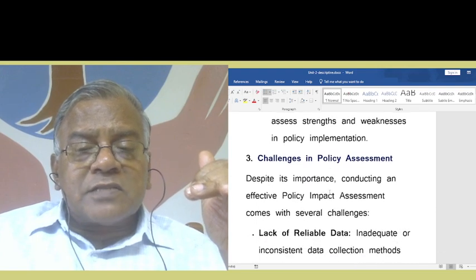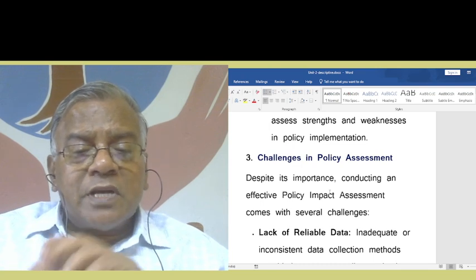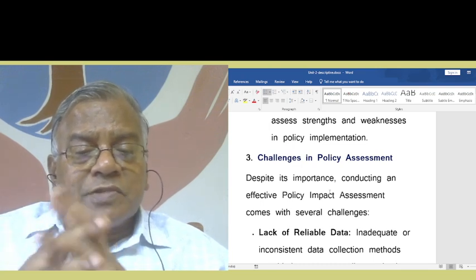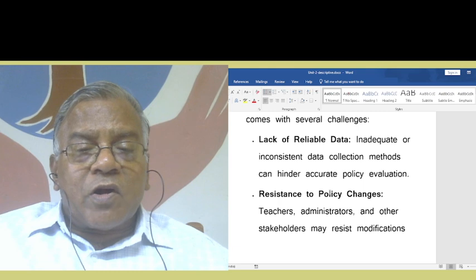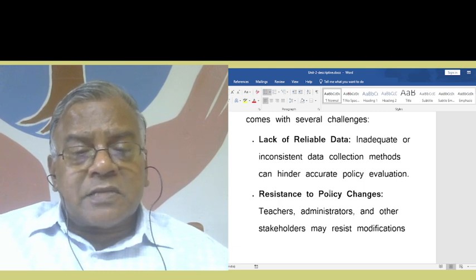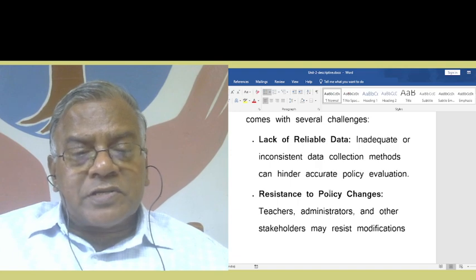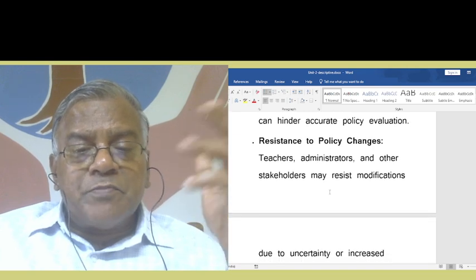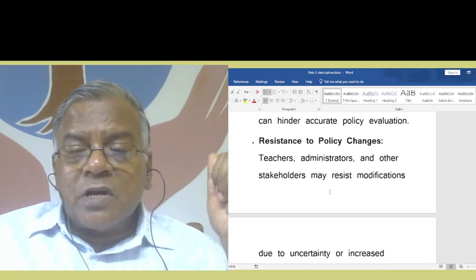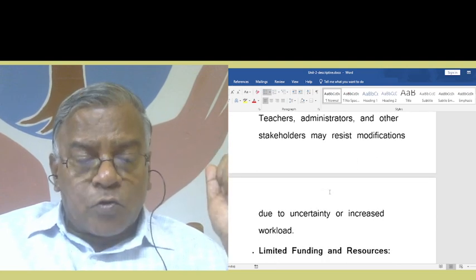What are the challenges in policy assessment? Despite its importance, conducting an effective policy impact assessment comes with several challenges. Lack of reliable data: inadequate or inconsistent data collection methods can hinder accurate policy evaluation. Then resistance to policy changes. Teachers, administrators, and other stakeholders may resist the modification due to uncertainty or increased workload.